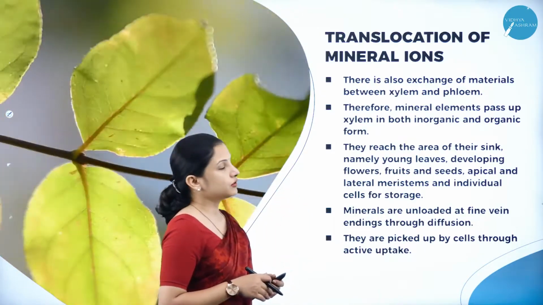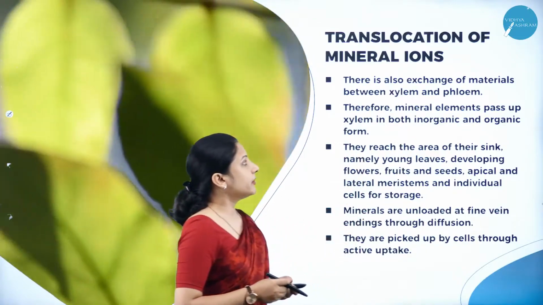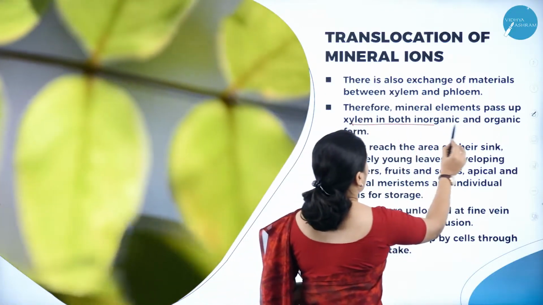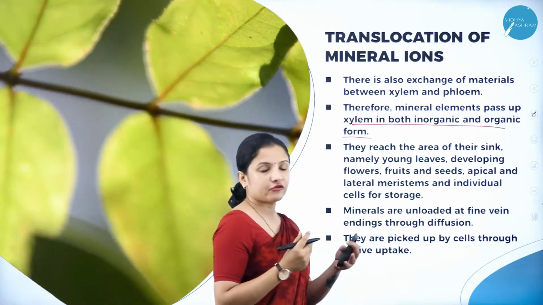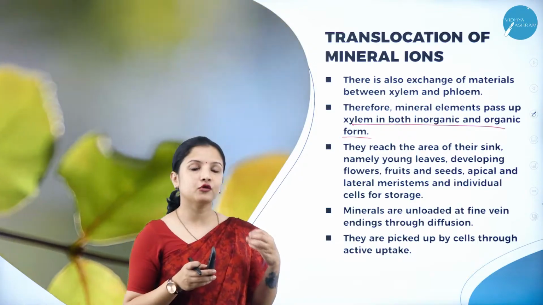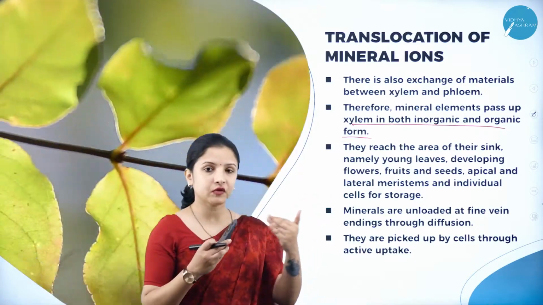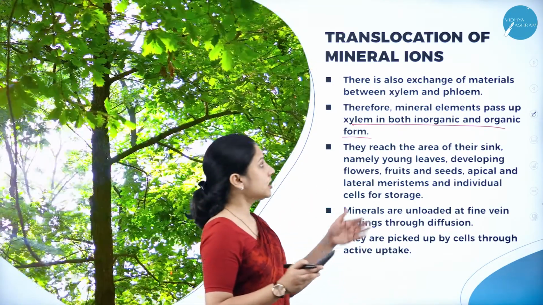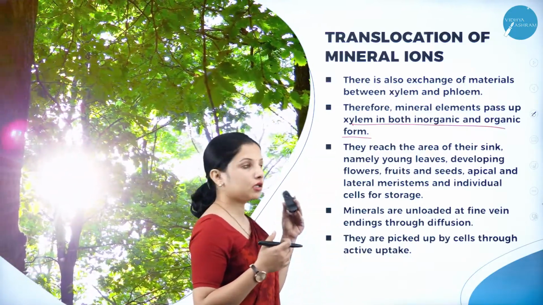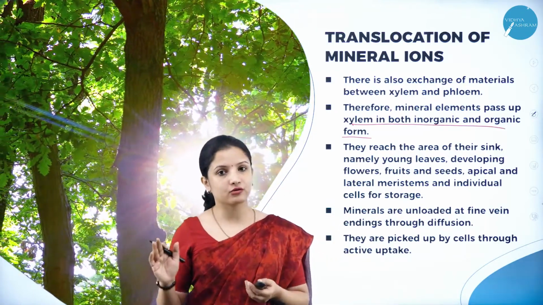And there is also an exchange of material between the xylem and the phloem. So mineral elements pass to the xylem in both inorganic and organic forms. Exchange of materials takes place between the xylem and the phloem, because as I told you, to some extent phloem also takes part in the transport of organic compounds. So because of this exchange, the mineral elements in the xylem can travel in both inorganic and organic form, and the best example that I took was nitrogen, right?